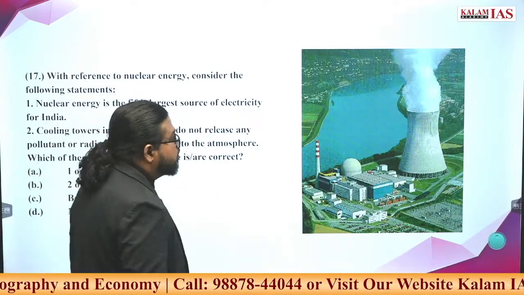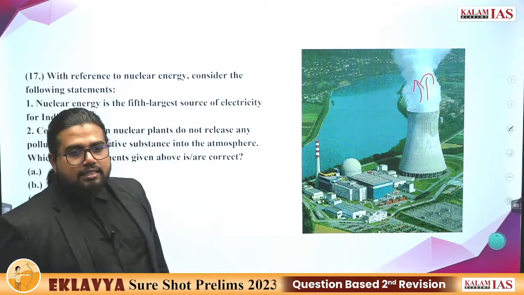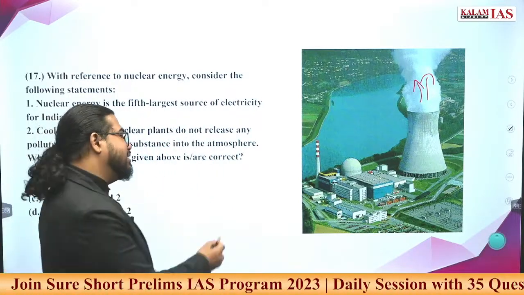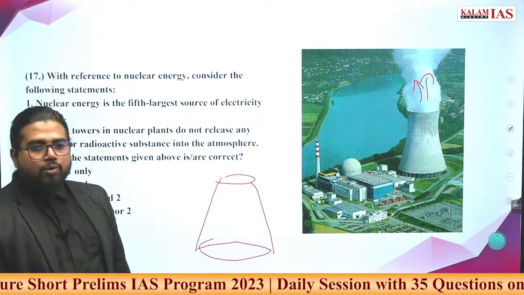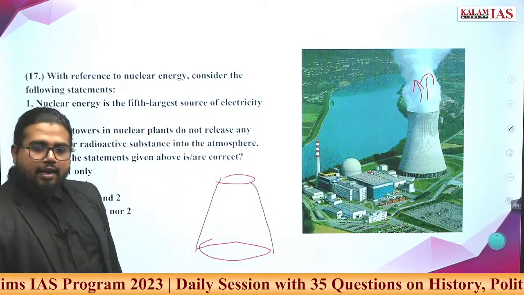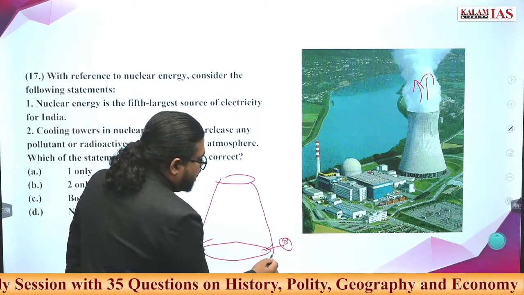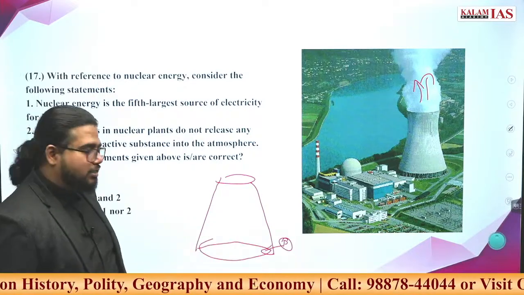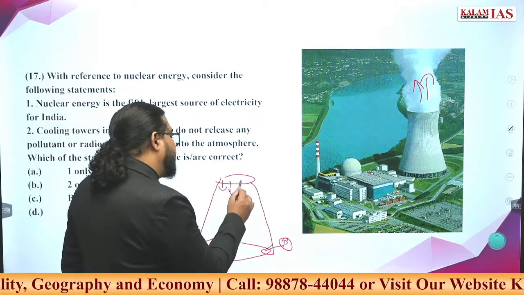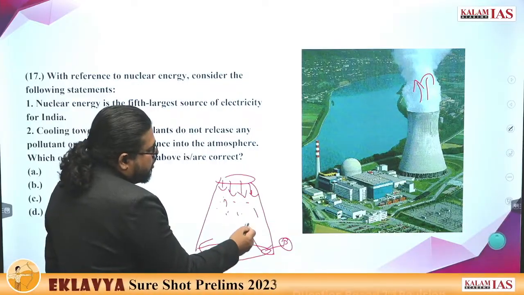The thing is, you should notice there are emissions coming from this. What a cooling tower does is cooling. Cooling of what? There will be hot water which has to be recirculated, and you have to cool it. There will be a pump here. This pump will take normal atmospheric air and put it into this, and the water will be sprayed from the top. So water will come like this, and air will go like this.